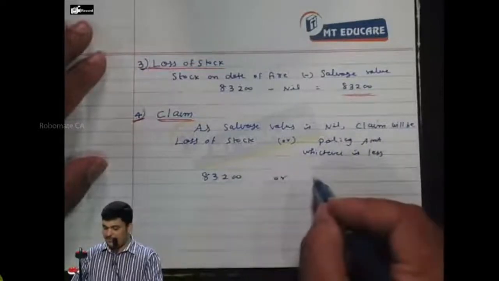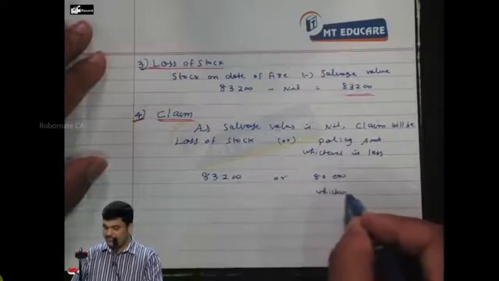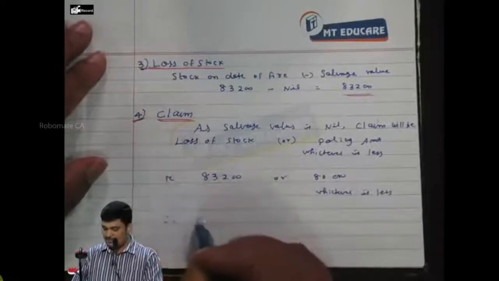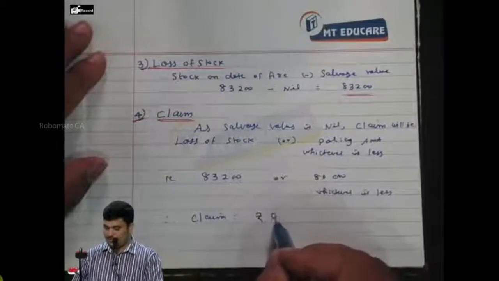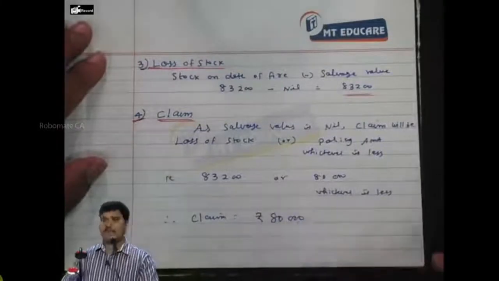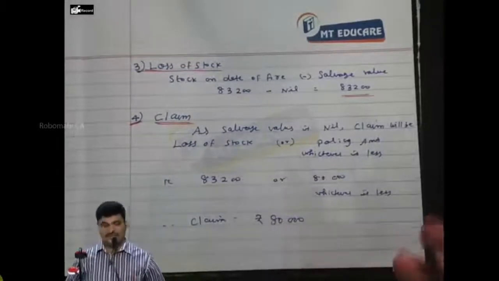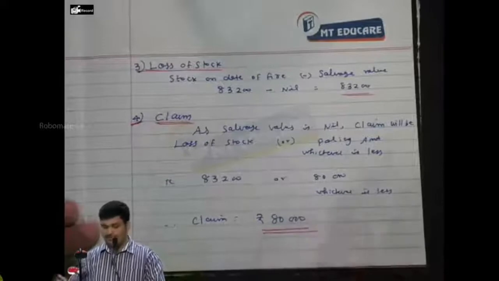Our policy amount rupees 80,000, whichever is less. Therefore, claim equal to rupees 80,000. Even if you apply average clause, then also you will get the same answer. You say that, sir, average clause applicable, and you apply that, you will be getting 80,000 as claim.